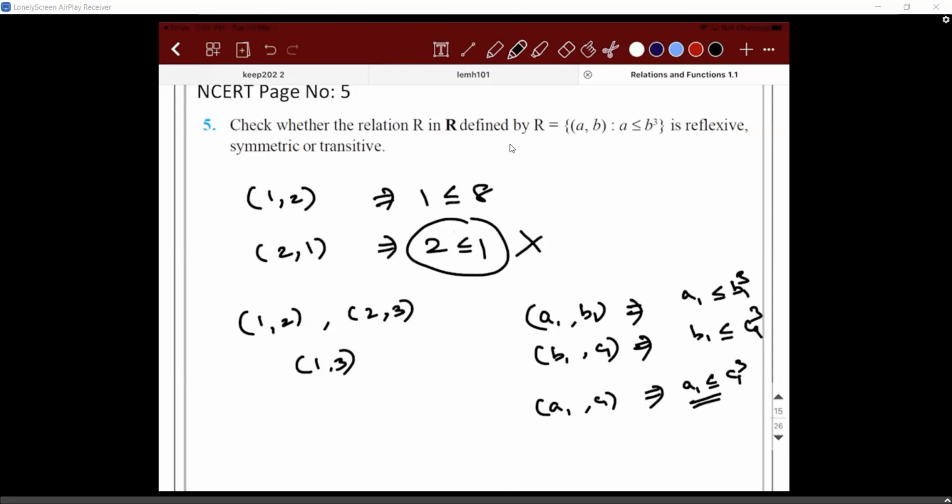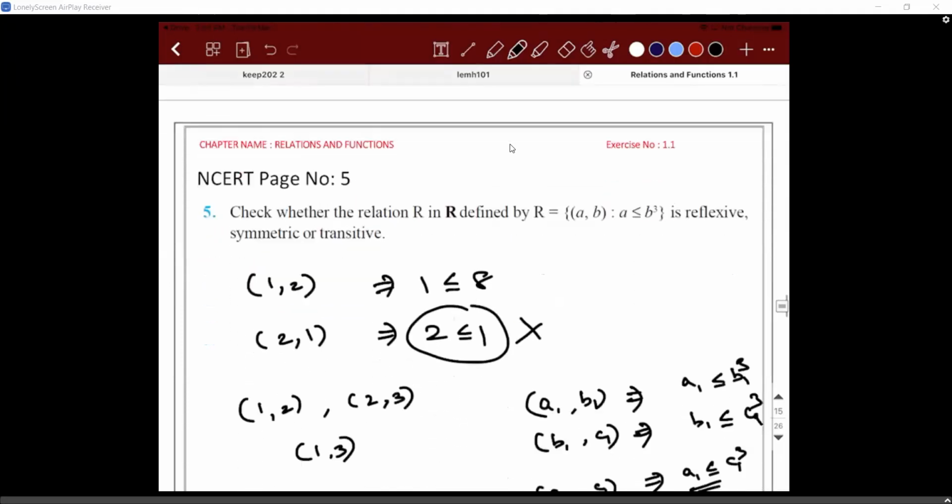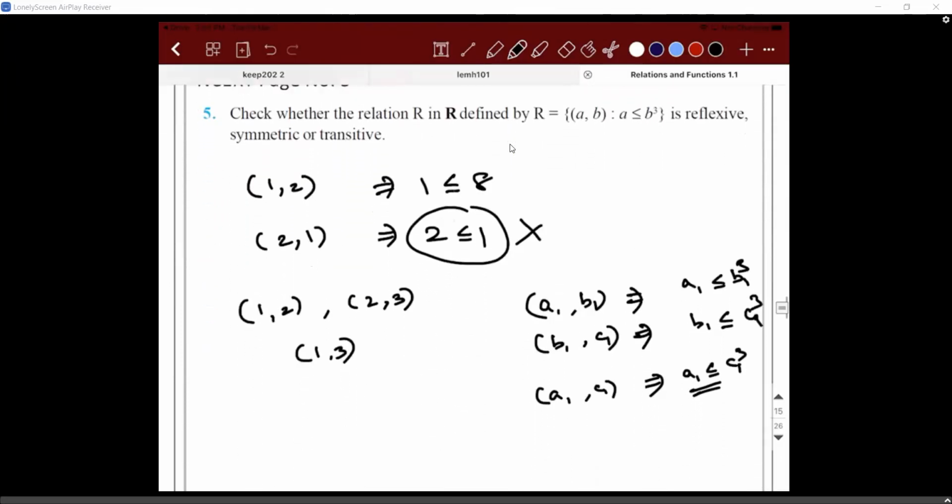Is this possible? So what is the difference between the previous problem that we did and this one? Previous problem was something similar to a is less than or equal to b square. So there the power was 2, here the power is 3.